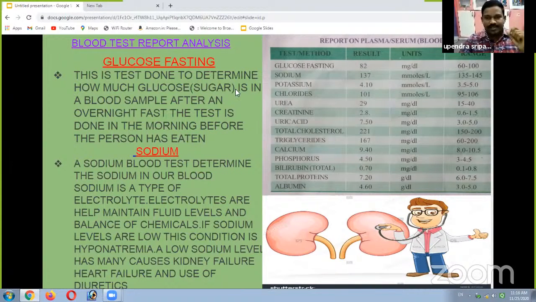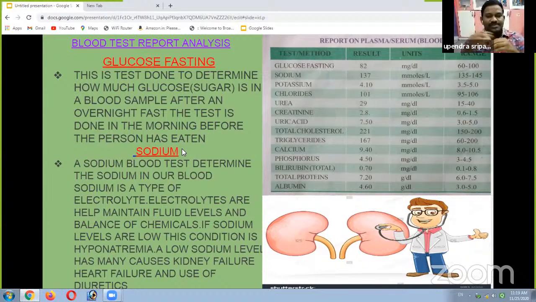Here is another test we do, the sodium test. Sodium is an electrolyte. Sodium serves many functions in our body, such as muscle function, and the sodium blood test determines the sodium in our blood. Electrolytes are helpful to maintain fluid levels and the balance of chemicals.